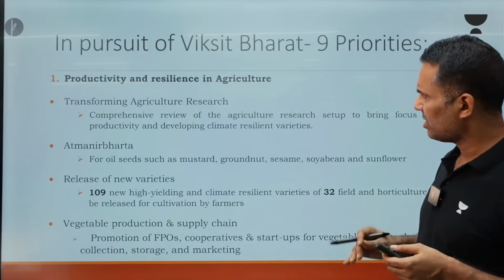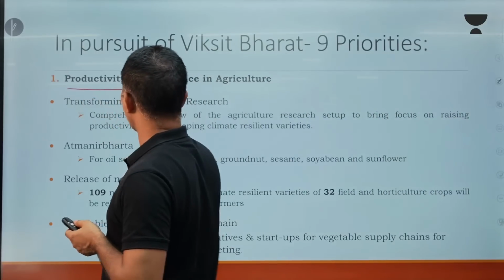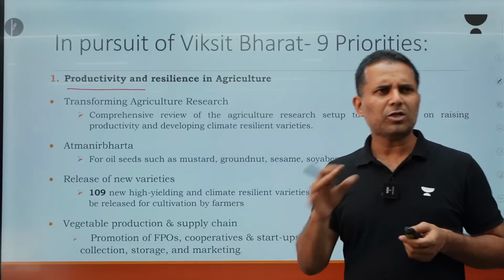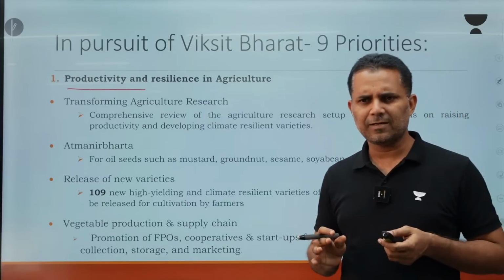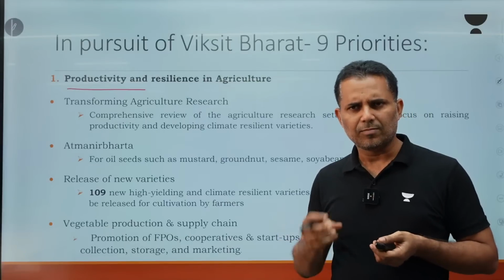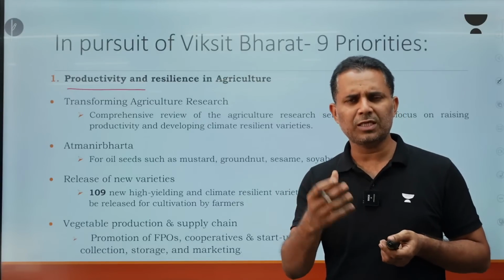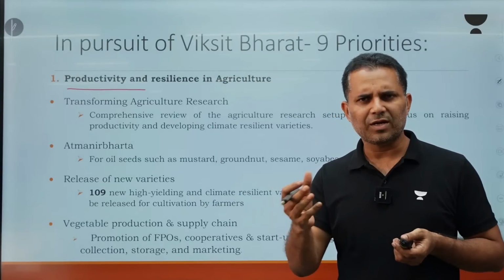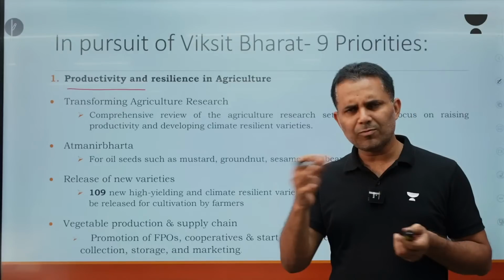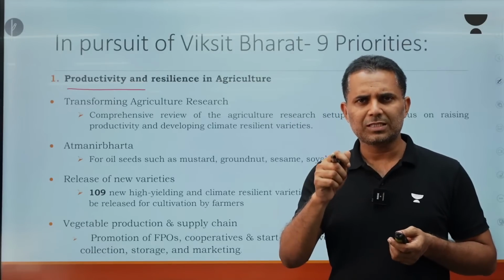So one is definitely agriculture. If you see here, we have written productivity and resilience in agriculture. One of the most important issues in India is that in Indian agriculture, we have more cultivable land than China, but our output or productivity is 2 to 2.5 times less than China. So we have more cultivable land, but our output is less. Why? Because of the challenges in productivity.